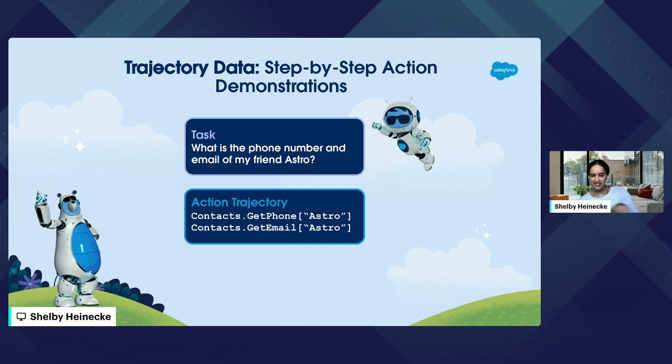As you can see here, this is a very simple API type call. The second step would be to navigate contacts and get the email of Astro. So this task and action trajectory is one data point, only one data point. Imagine if we can generate hundreds or thousands of these data points, we can train our agents to be amazing at taking actions in the right situations.